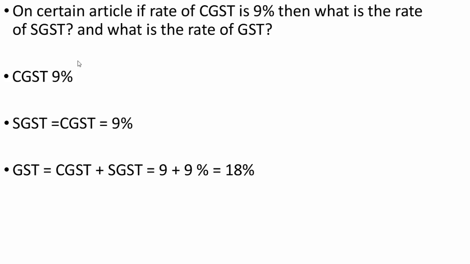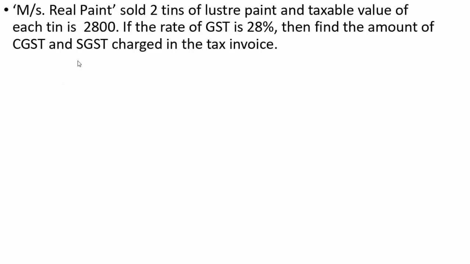Therefore, GST is 18%. Next problem. Mrs. Real Paint sold 2 tins of luxury paint, and the taxable value of each tin is 2,800 rupees. If the rate of GST is 28%, find the amount of CGST and SGST charged in the tax invoice.